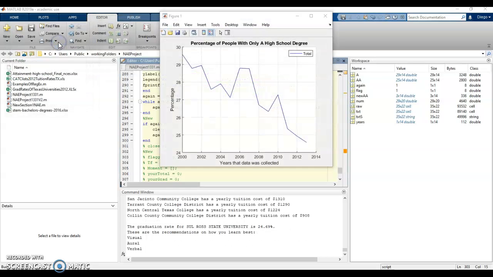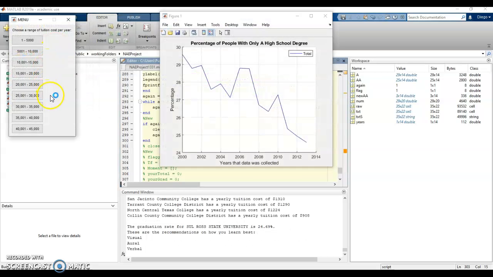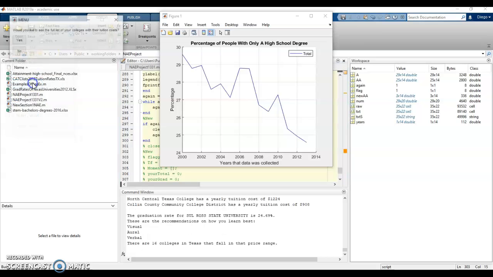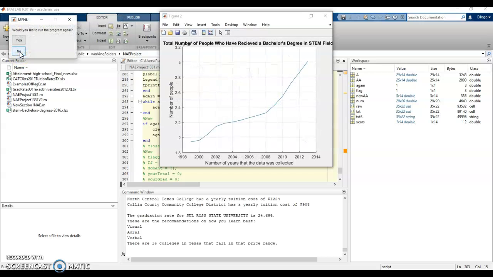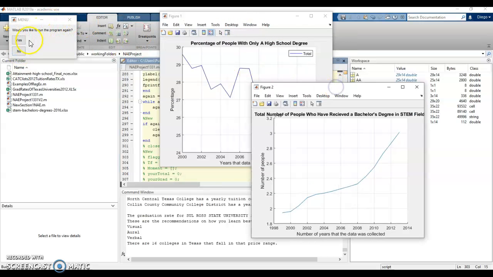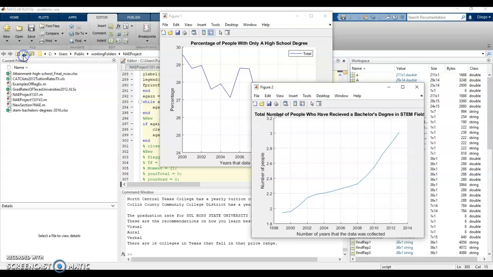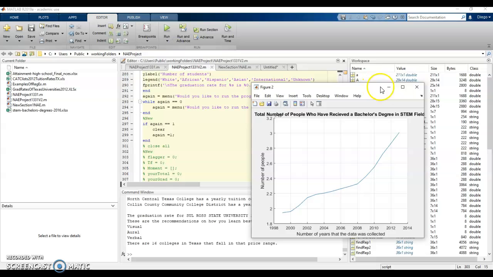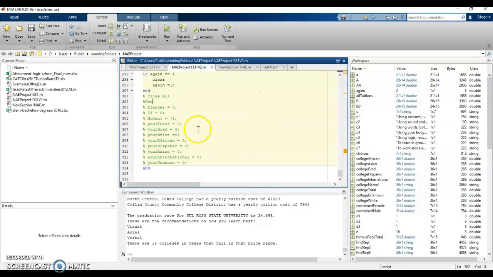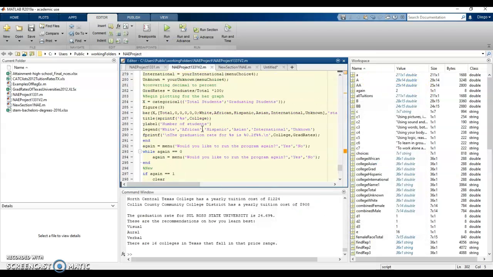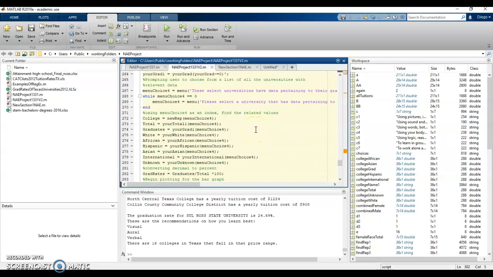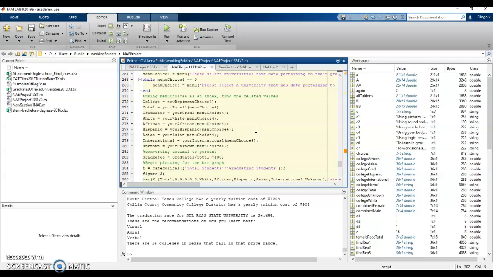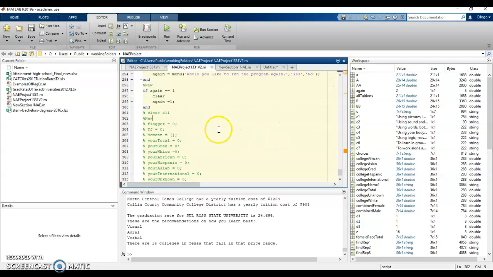Let's see if this works. I'm not entirely sure if there's any more down past here, but I guess we can check it, 20 to 50,000. It does not. That does not happen. Say close that program. This stays up just in case the user wants to see them, and I think that works. I think it works. I'm going to be sending this to y'all as well as the video. Just test it out. But I think so far it works.